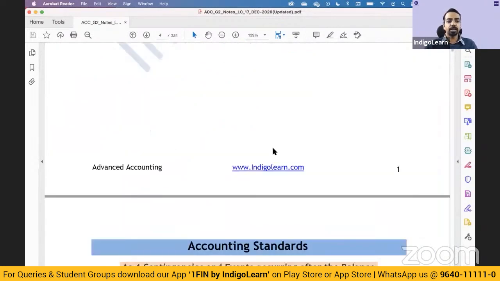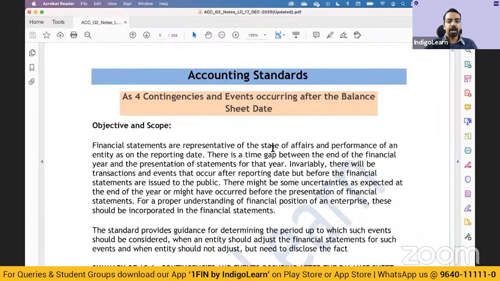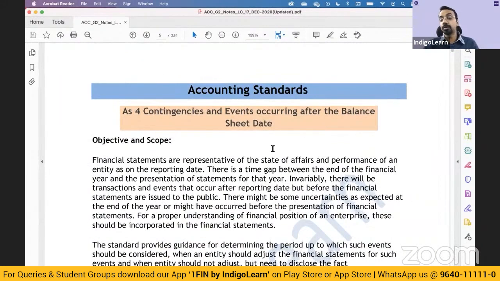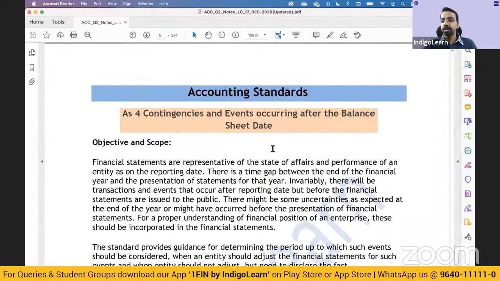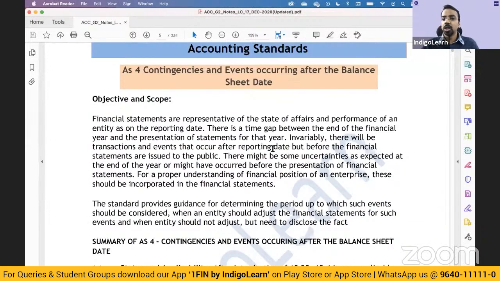So as far as accounting standards are concerned, we have accounting standard 4, accounting standard 5, 7, then accounting standard 9. A lot more theory is involved, and very few questions can be tested on a practical or numerical basis. As you move towards the other part, like AS 19 and AS 17, which cover earnings per share and deferred taxation, some numericals can be tested, but largely these standards have lots and lots of theory.